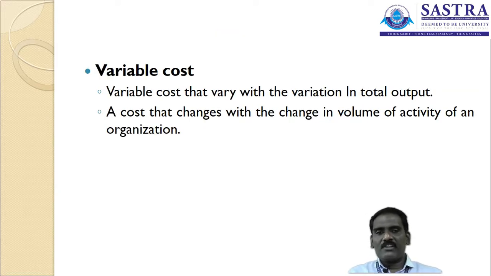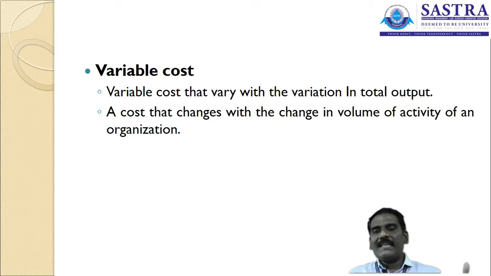And the variable cost tends to change according to the level of output, according to the level of production. We call it variable cost. Say for example, if I am going to produce a product, and the material costs 5 rupees, if I want to produce 1000 units, I am going to spend 5000 rupees on material. If I am going to manufacture 5000 units, you are going to spend 25,000 rupees for buying material.